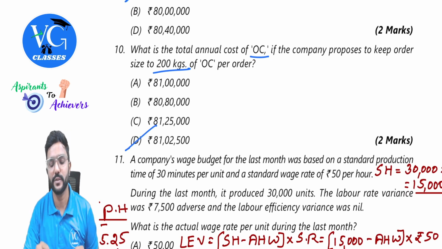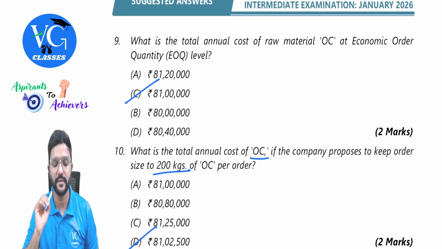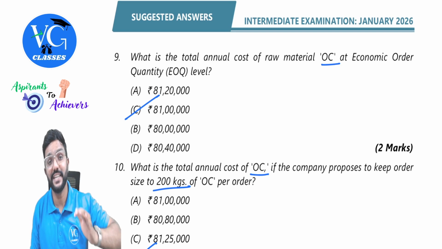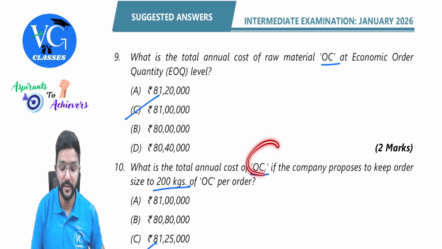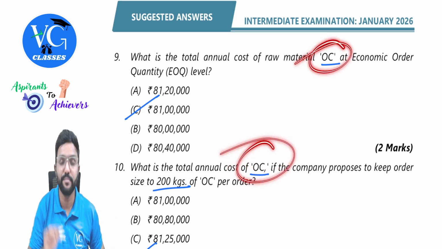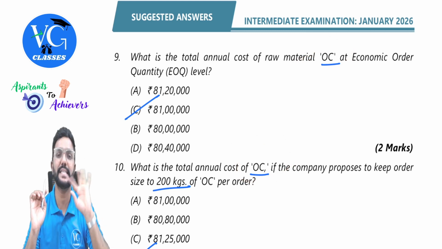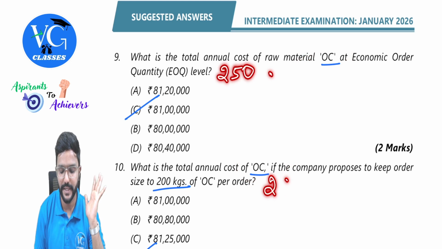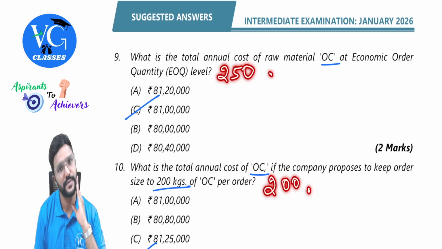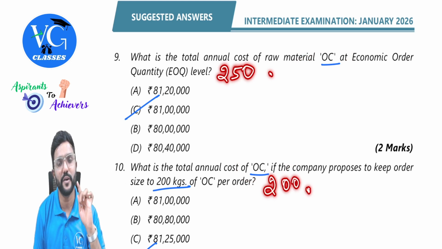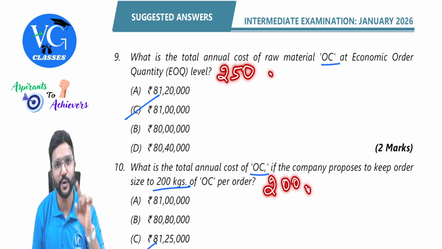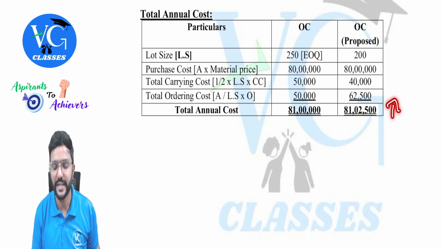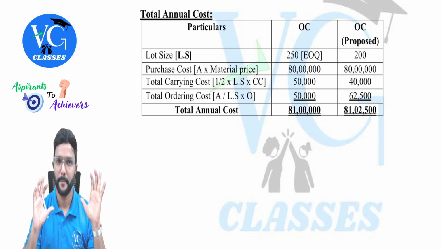And please be careful, guys. Students here might commit a mistake. Here they have asked OC, so they will understand that the next one is for OE. No, both are asked for OC. Please be careful, but the quantities are different. Here it is at EOQ level, which is, I guess, 250, whereas here it is at a different lot size. And obviously, if the company is following any quantity other than EOQ, you should know that your total cost will increase. So there itself, you should understand what you are doing is correct.